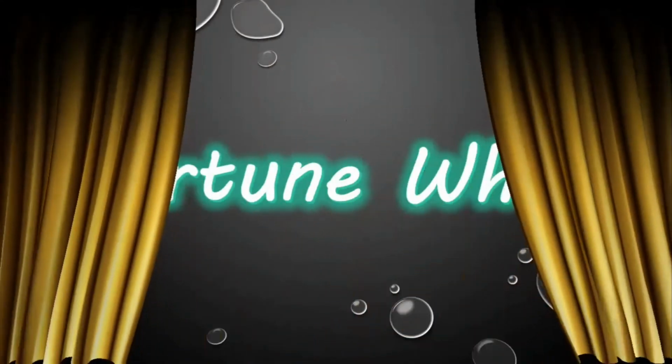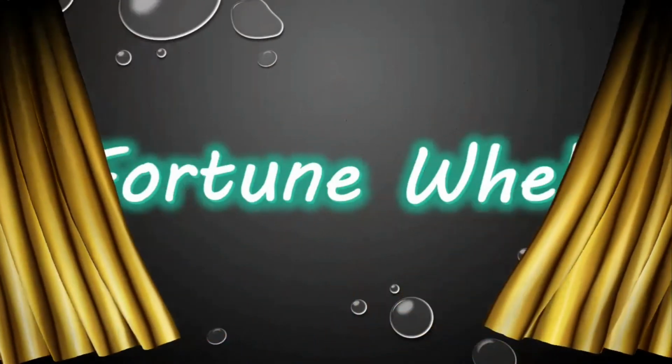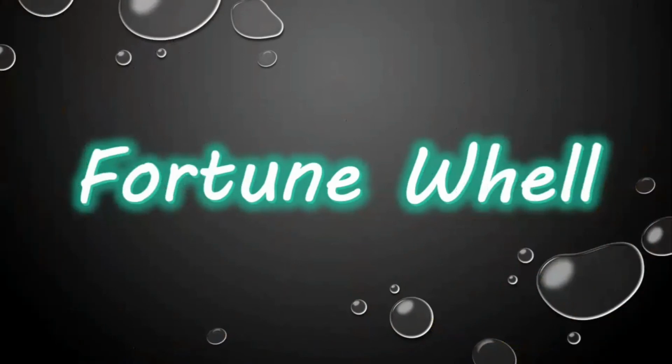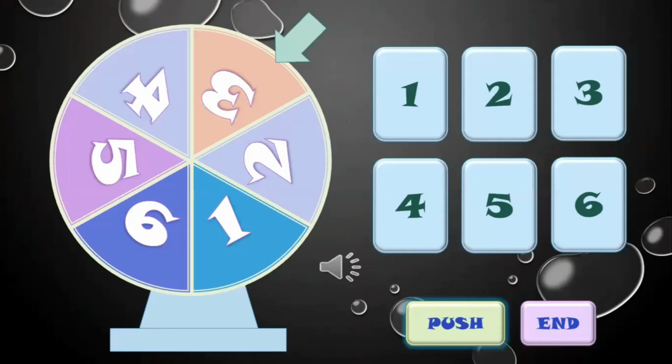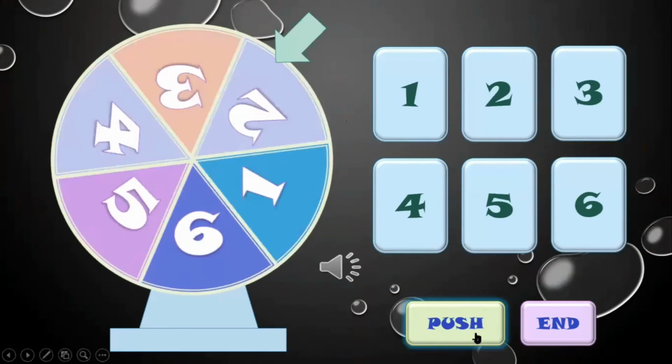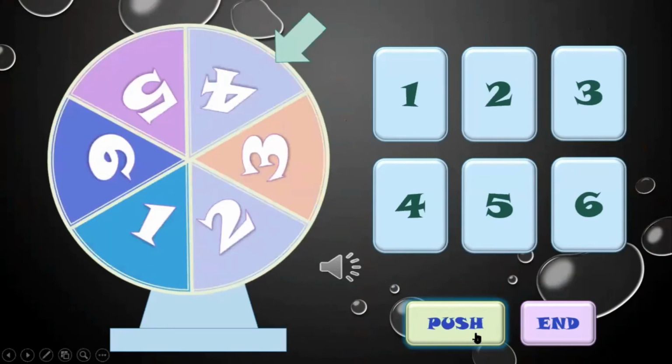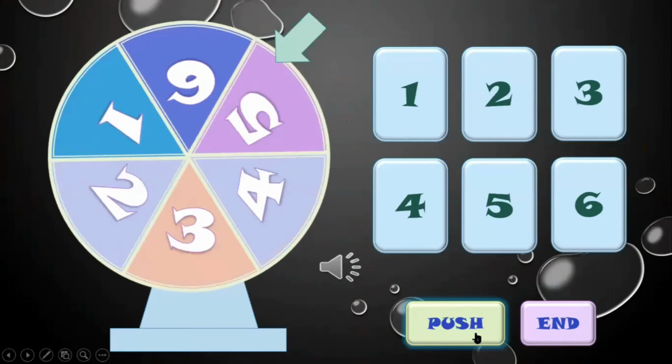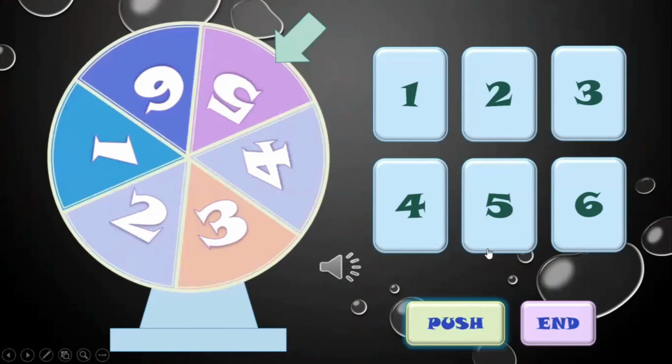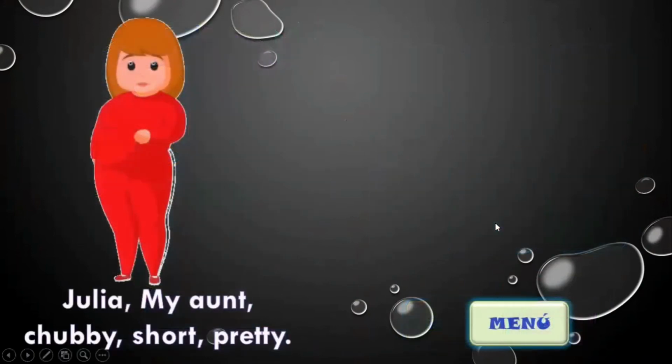Now we are going to play the game about the fortune wheel, Rueda de la Fortuna. In this game, you can use it in your live class. For example, you have to push. Now, push again. Number five. Okay, try to introduce Julia, my aunt, chubby, short, pretty.